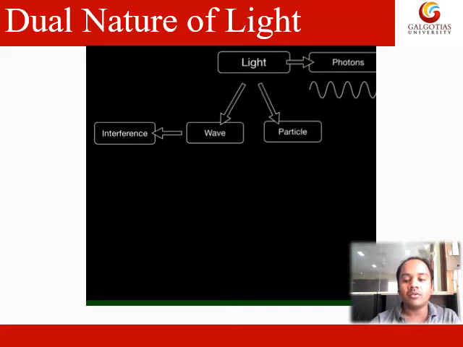But the conclusion will be made only by the perception. So when you understand light in terms of wave nature and particle nature, the wave nature can satisfy interference, and your particle nature can satisfy the photoelectric effect, as we have just discussed.